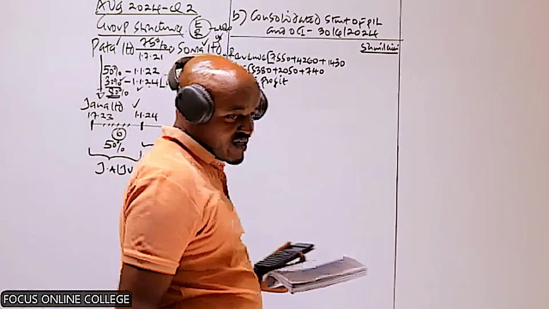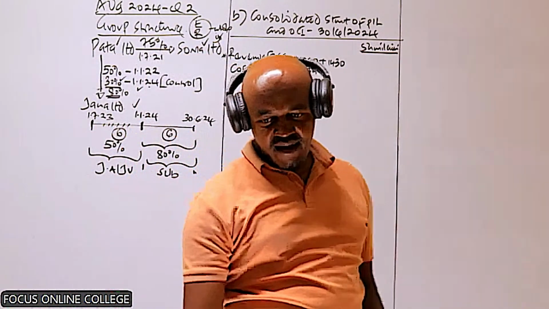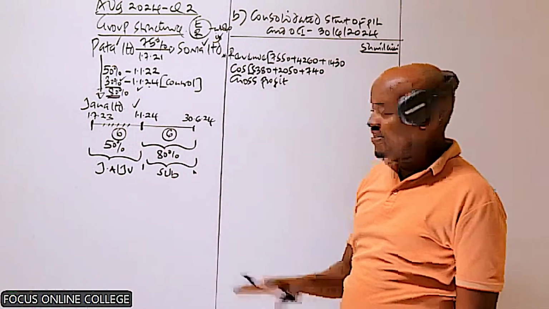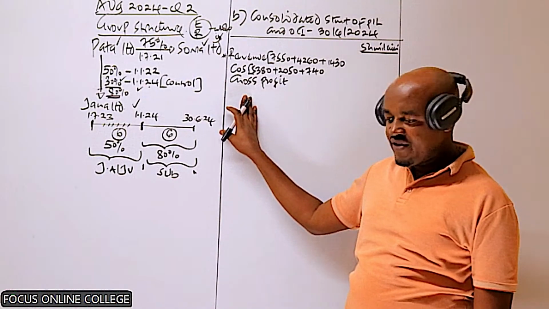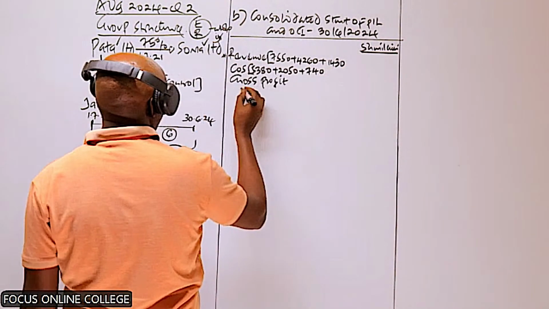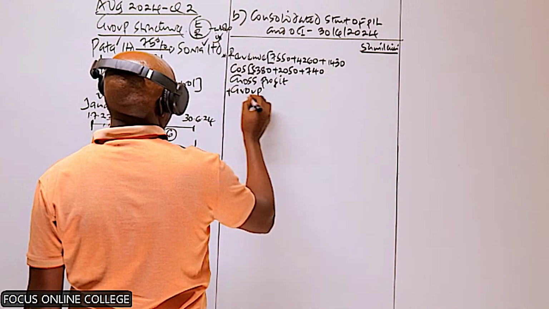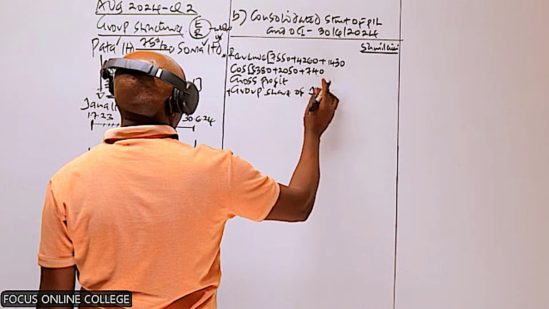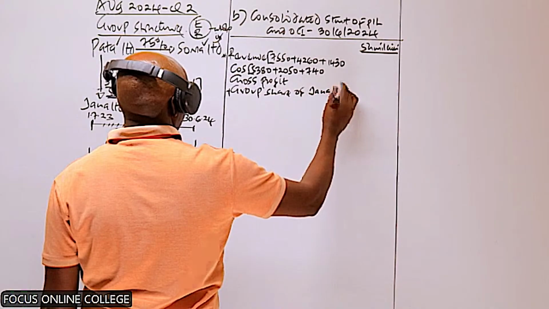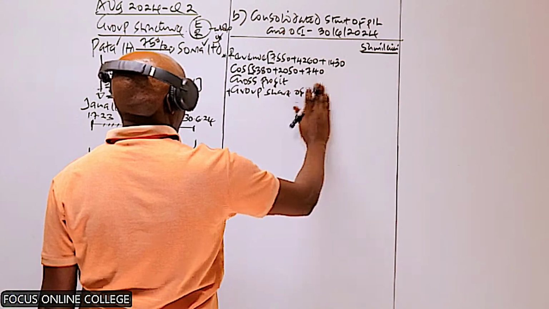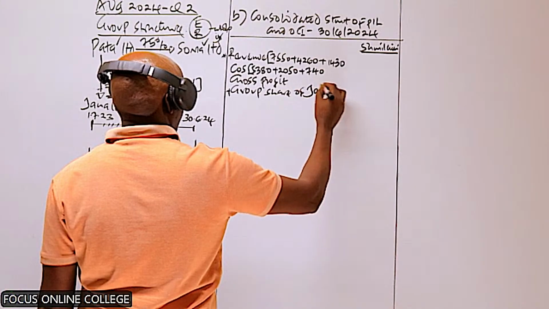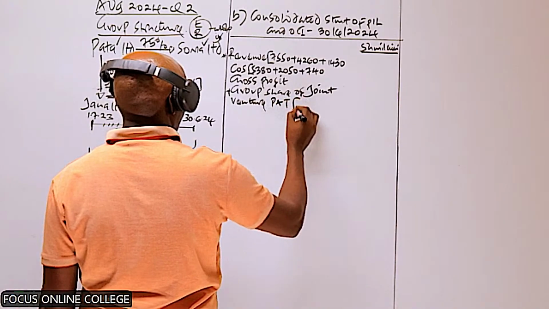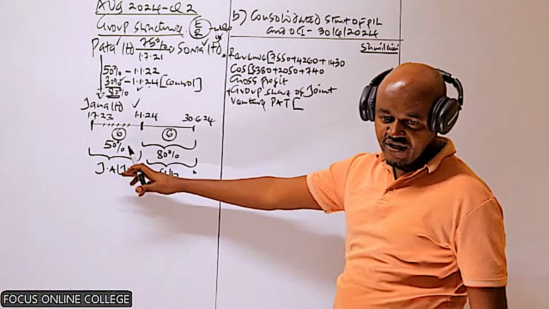Now, before we proceed to less the expenses, remember, this particular company here, that is Jana, for the first 6 months, it was a joint venture. So what do we need to include here? As far as the joint venture is concerned, we need to include something called the group share. We add the group share of joint venture profit after tax. So let's go to the income statement of this company here.